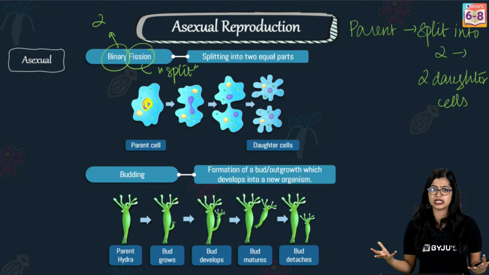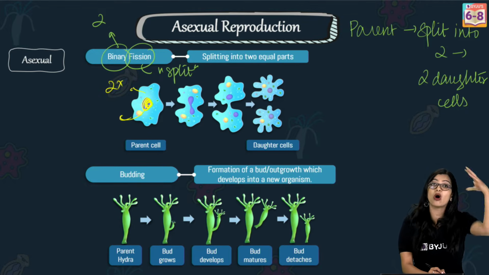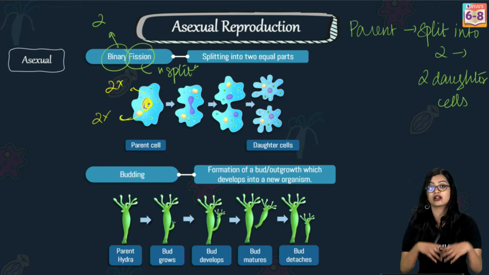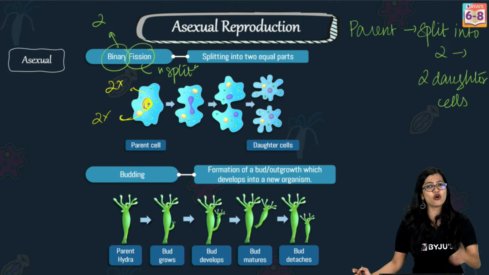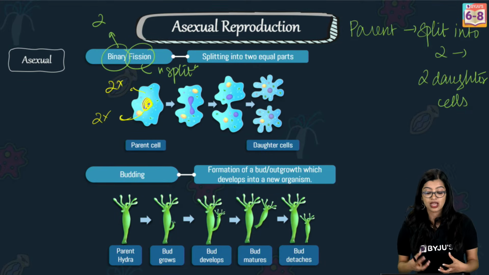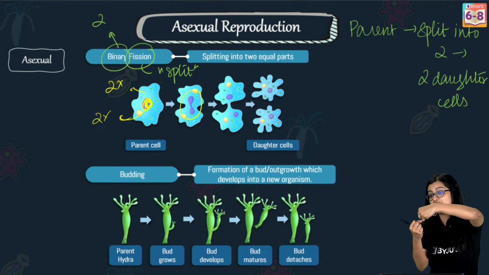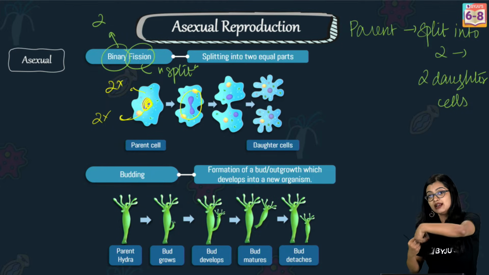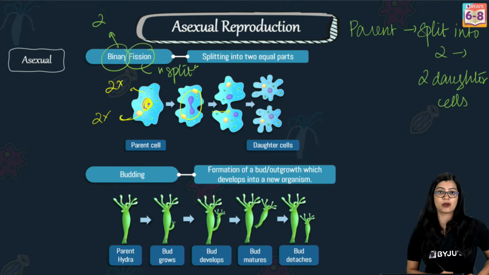What do I mean by it will double itself? That means however much cytoplasm is there, that will become 2x. Whatever genetic material is there, it will make a whole other copy of it, almost a Xerox copy of the full thing. So now, what is there in the parent? 2 times the cytoplasm and 2 copies of the genetic material. Based on this, first the nucleus will divide. One copy of the genetic material will go to one end, the other copy to the other end, right? The nucleus will divide and the cytoplasm will divide.